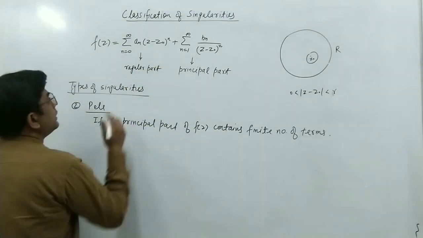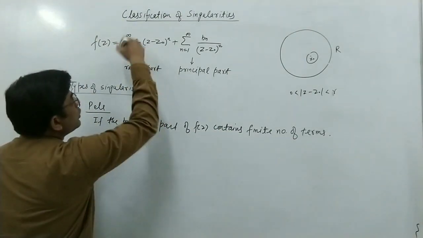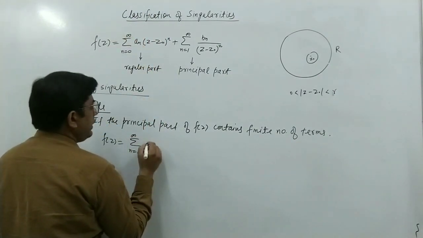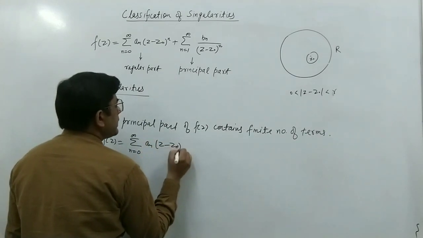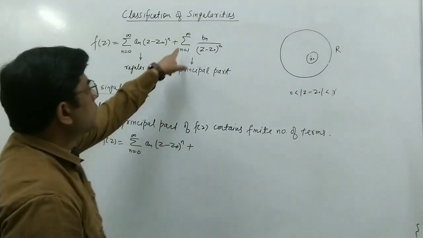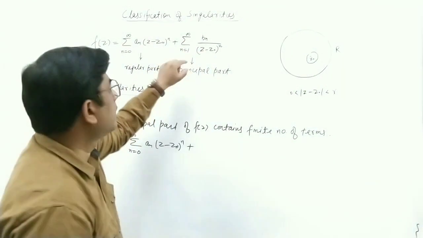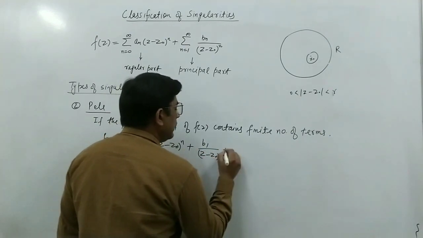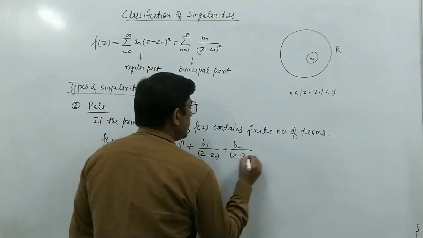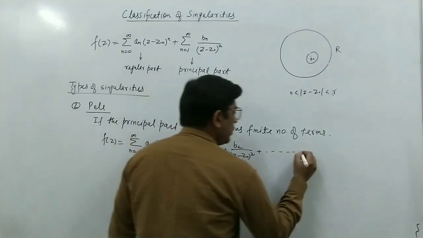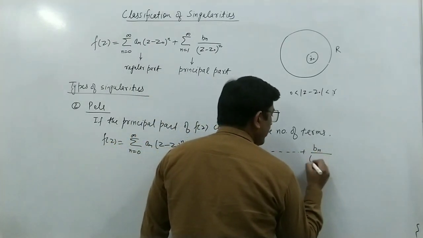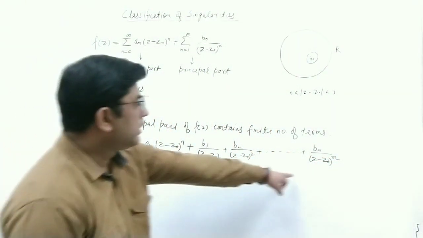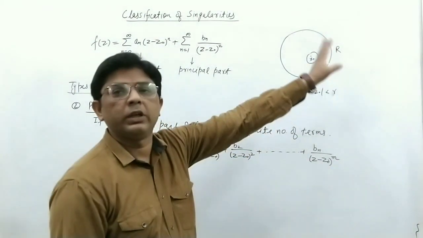we can write f(z) as some regular part, the summation n equal to 0 to infinity of a_n (z minus z naught) to the power n, plus a finite number of terms: b1 upon z minus z naught plus b2 upon z minus z naught square, and so on, up to bm upon z minus z naught to the power m. That is, there are a finite number of terms, not infinitely many.